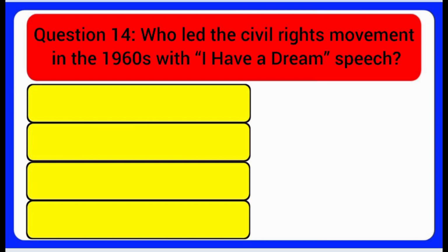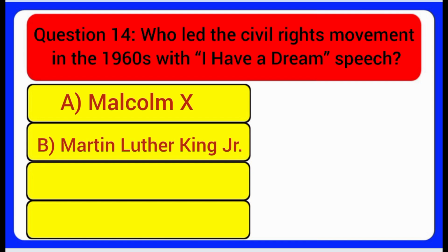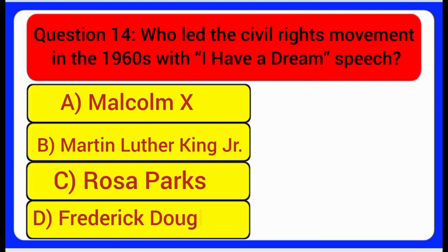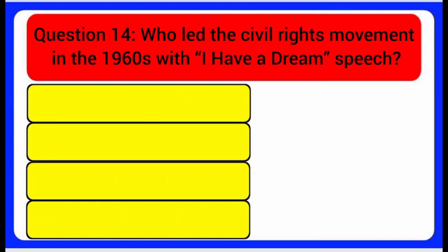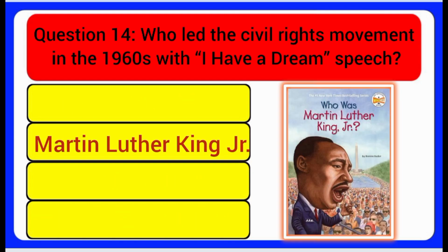Question 14. Who led the civil rights movement in the 1960s with the "I Have a Dream" speech? A. Malcolm X. B. Martin Luther King Jr. C. Rosa Parks. D. Frederick Douglass. Answer: Martin Luther King Jr.